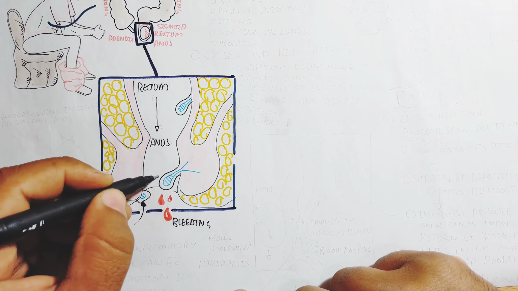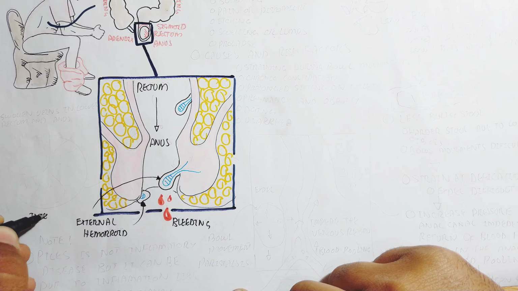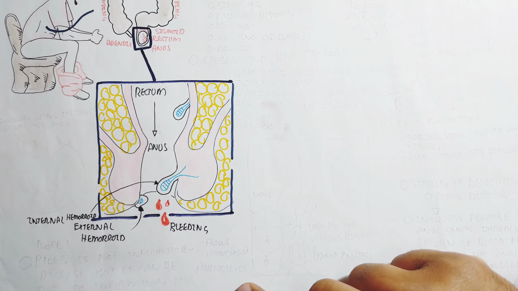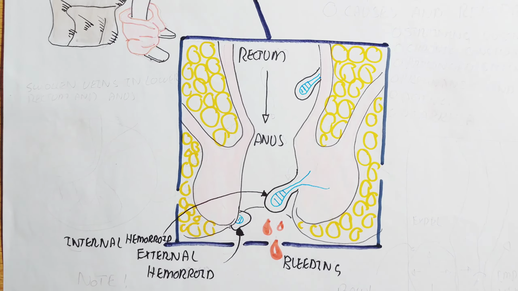This is the external hemorrhoid and the internal hemorrhoid. The external one is easily seen near the anus, while the internal one is slightly difficult to see. Anyhow, we will understand the blood vessels, the veins.